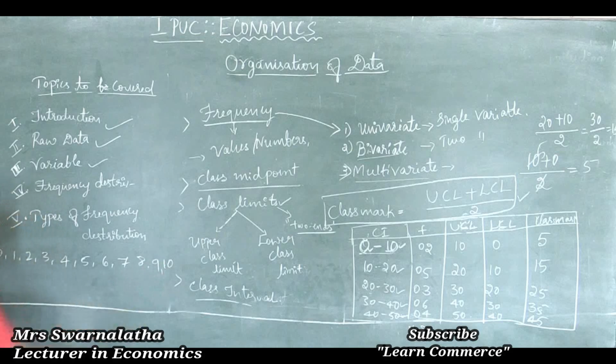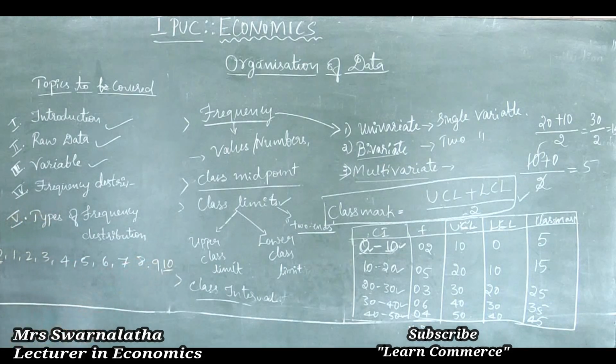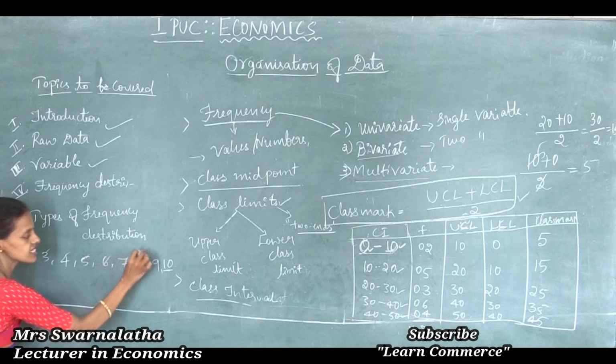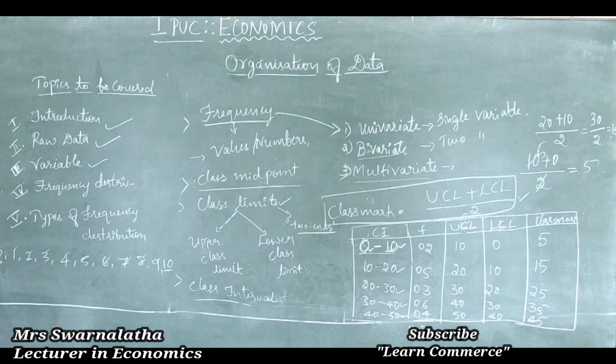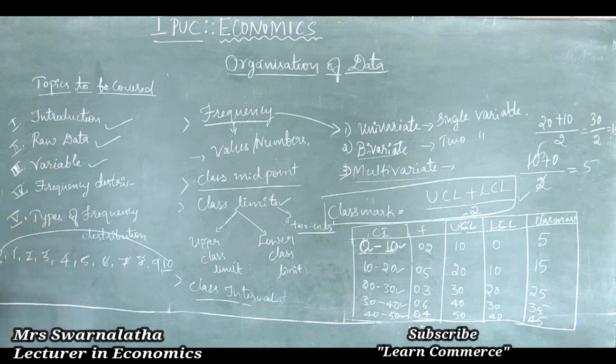The remaining values in 0 to 10 are 1, 2, 3, 4, 5, 6, 7, 8, 9. Let us look at how to calculate the class limit. Class boundary is surrounded by 0 and 10. In between there are 9 values, 1 to 9, which are bounded by 0 and 10.